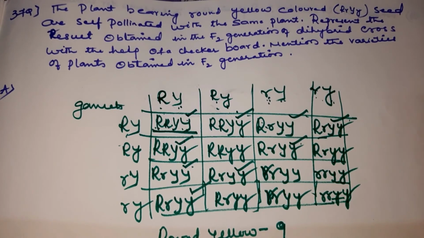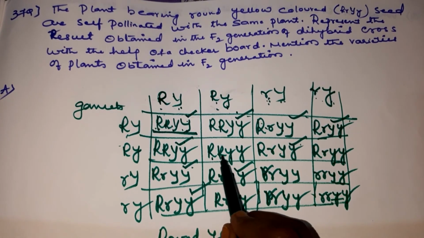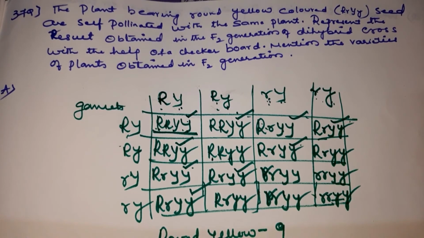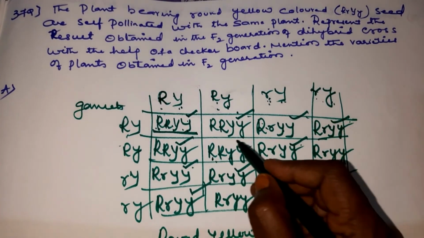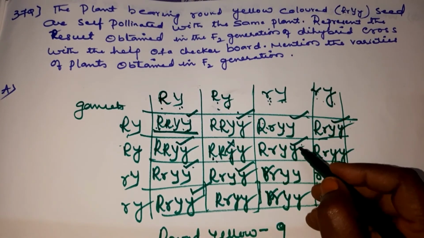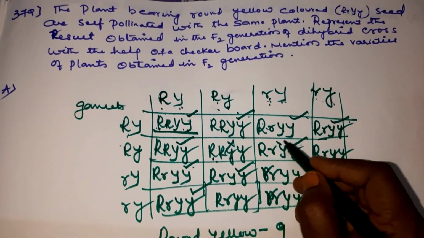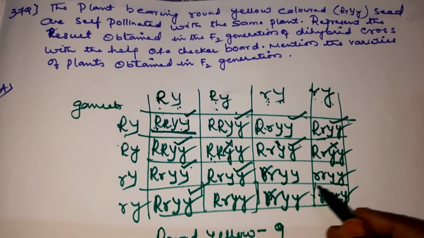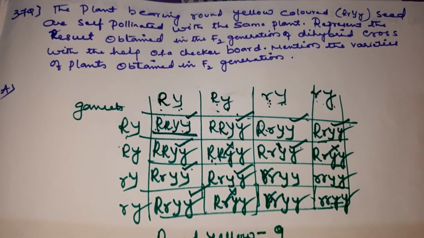Then you have to see round and green. So you have capital R, small y you have to take. Round and green. Here you have one, and here, round and green. You have how many, children? 3 you have. So round and green is 3.